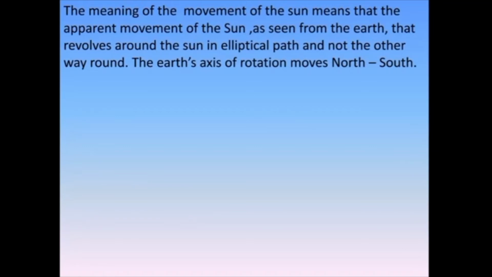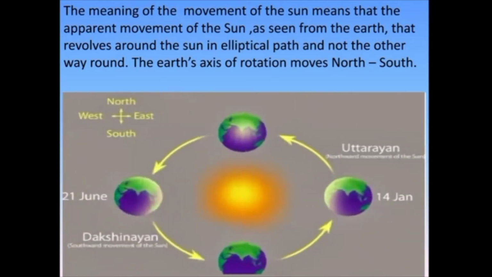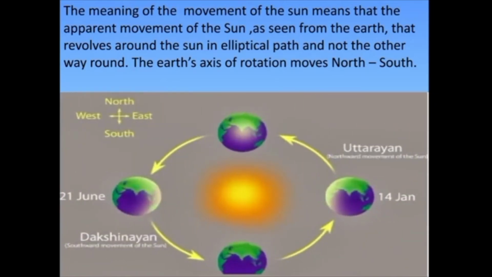This is the apparent movement of the sun as seen from the earth, which revolves around the sun in an elliptical path and not the other way round. The earth's axis of rotation moves from north to south. Which means the sun is not moving. The sun is stationary, children, and the earth moves.